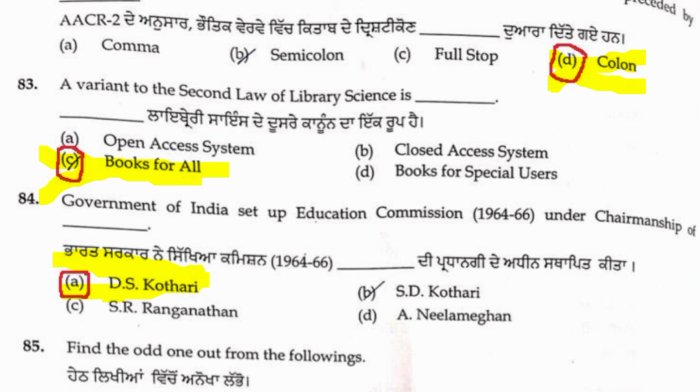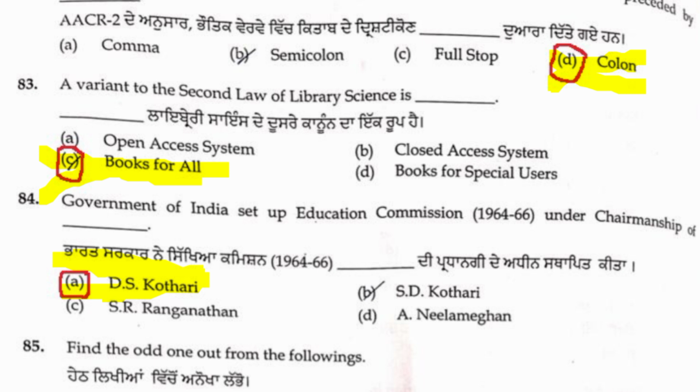Next, 83: a variant to the second law of library science is... Everyone knows, in this practical application type of question, the 5 laws of library science given by S.R. Ranganathan: books are for use, every reader his book, every book its reader, save the time of the reader, and library is a growing organism. These are the 5 laws. In this question, application type, the second law is asked as books for all.